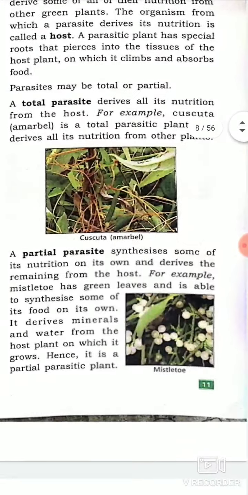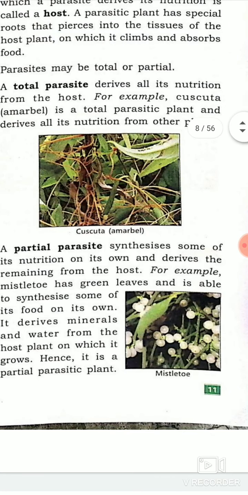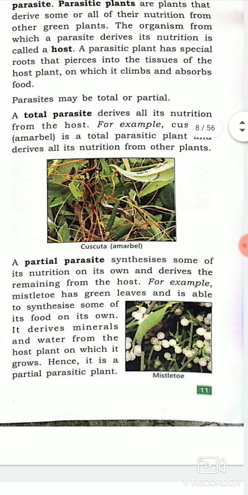Because of the green pigment, they can synthesize some of their food, and the minerals and water are derived from the host plant on which it grows. Hence, it is not deriving all the nutrients from the host. That is why this is considered a partial parasite. For example, mistletoe. Hope you all understand well.